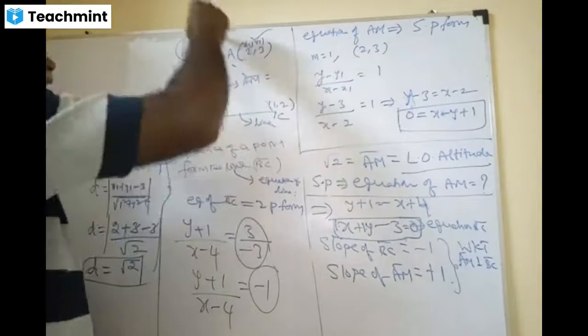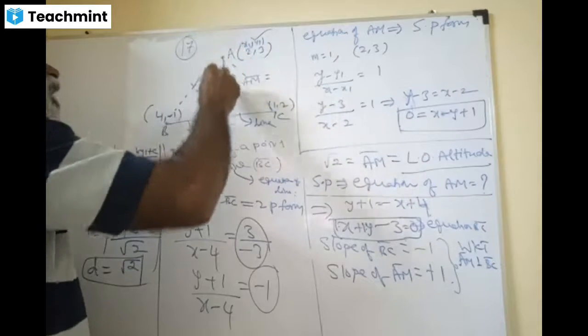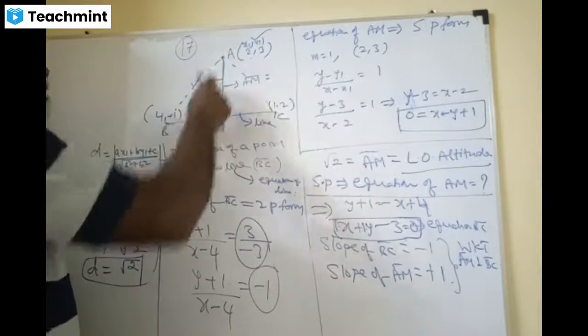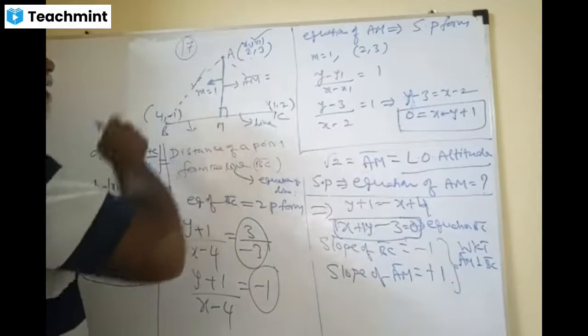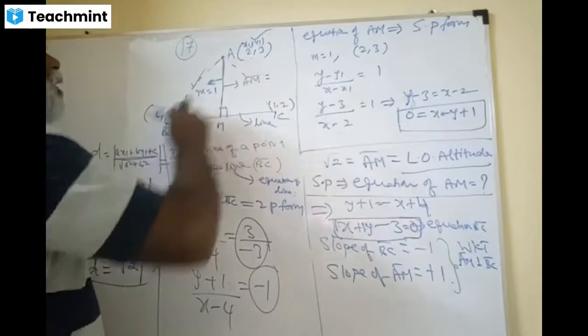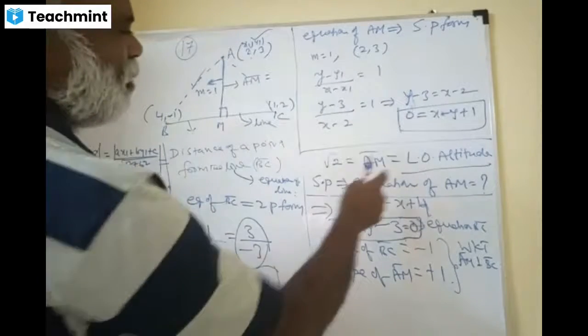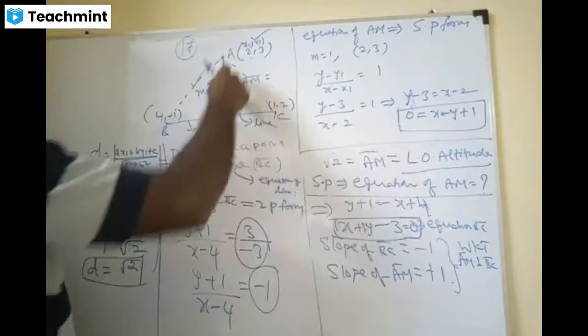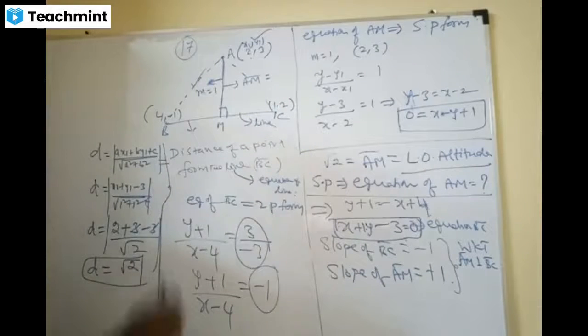There is a triangle here, right? From the vertex A, you draw an altitude, which will touch the base BC at M here. This is called the altitude. So you have to find out the length of the altitude. It's nothing but the distance of a point from the line.